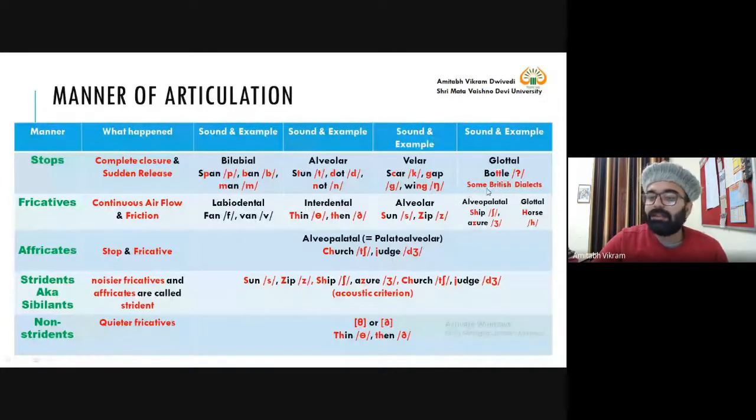Now, in some British dialects, as I said, the pronunciation of this sound is different. They won't say bottle very clearly; they say bo'le, and when you hear that, it is a glottal sound. It happens only in some British dialects, not in careful speech. This glottal sound is very much there in Arabic. We say Ahmad, but they say Ahmad with a glottal sound. They won't say it the way we do, because we speak the Hindi and Dogri pronunciation. In Dogri and Hindi, we have a very clear sound.